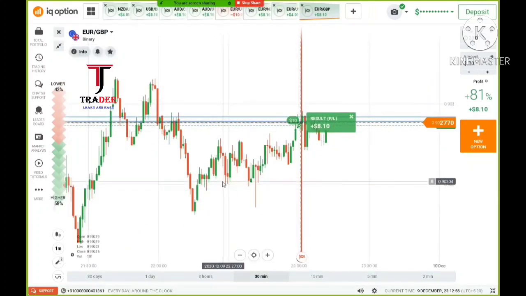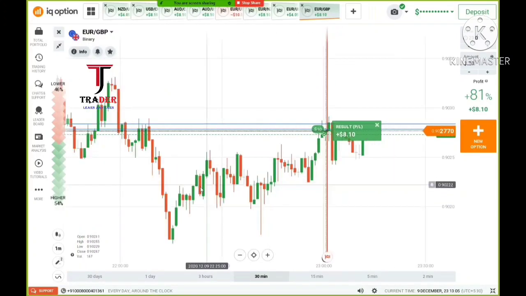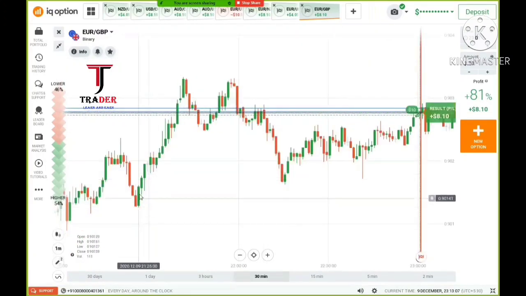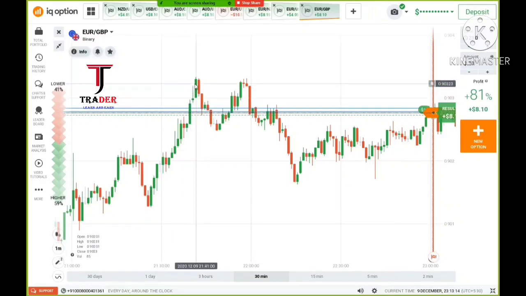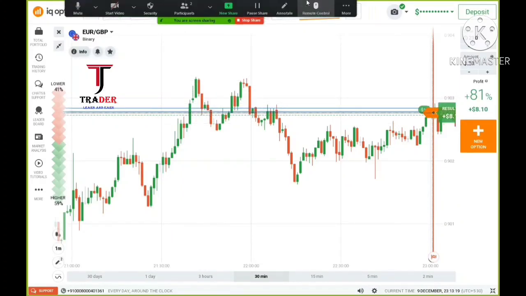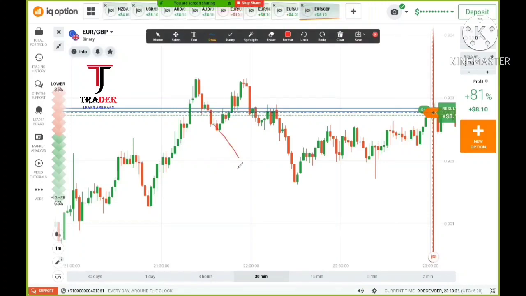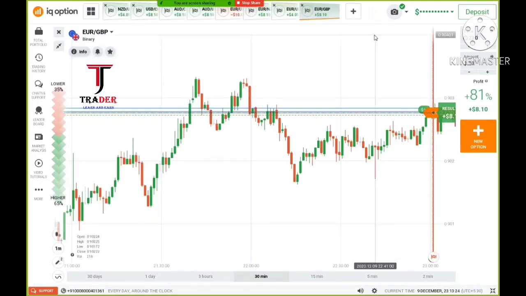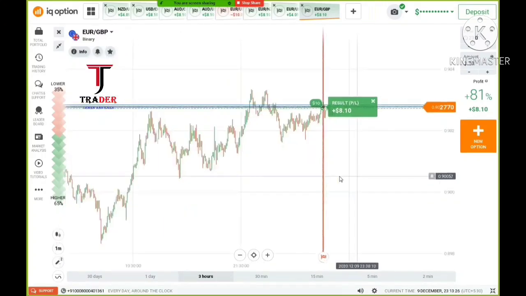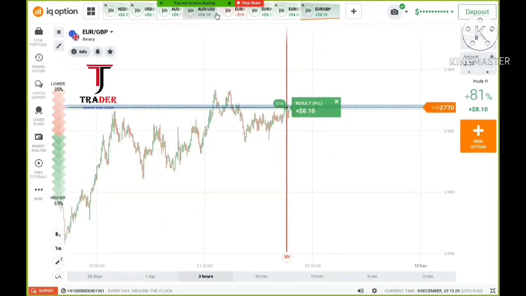So always try to follow the trend and also try to search for a trendy market. Not like this. This is a bad market. We can't trade here. If you see here, you can trade here because it's moving in one complete direction. If it goes up and again you see any three candles, there is a chance to enter again as a seller on the bearish momentum. So always search for that.